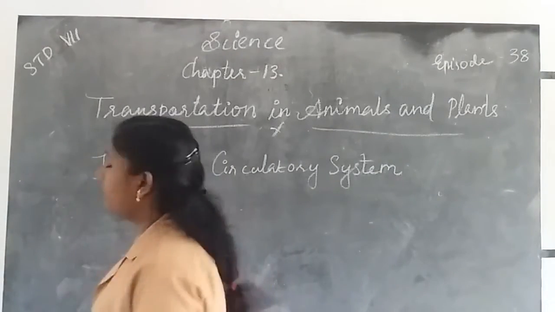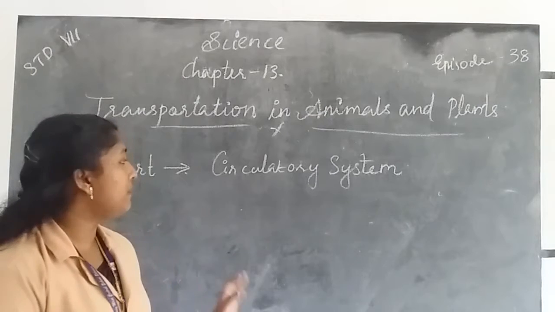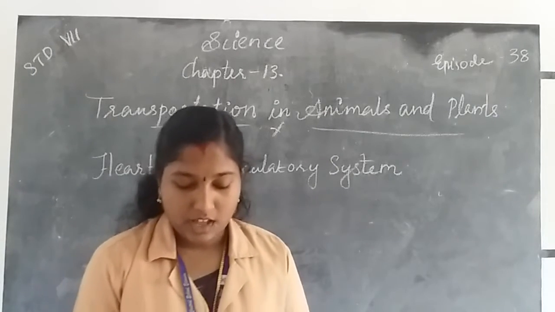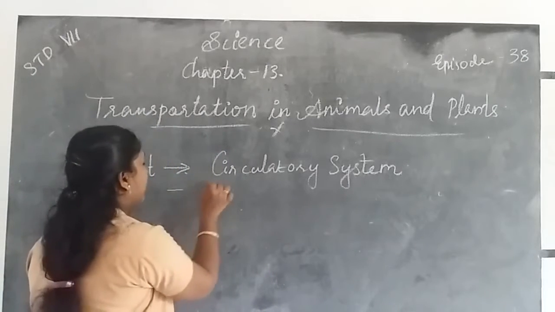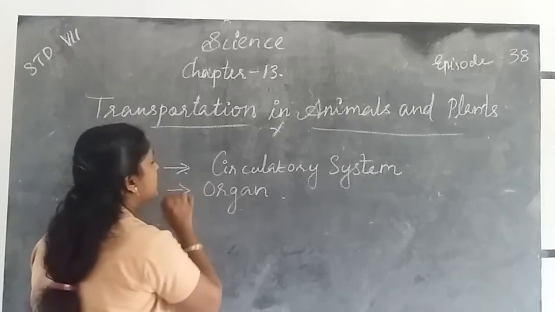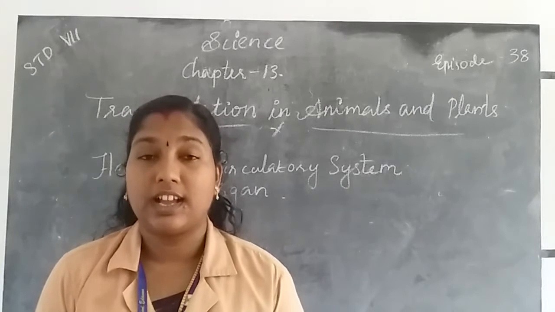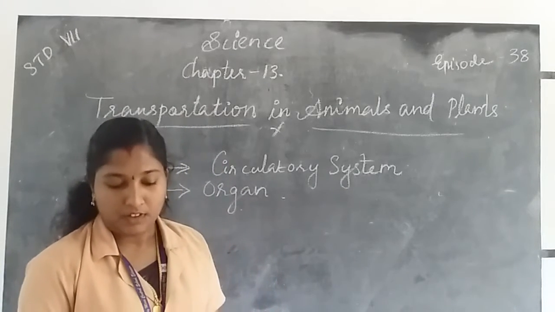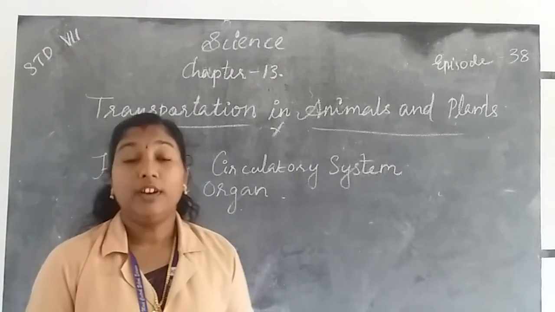Heart is a part of the circulatory system. We know that the heart is a part of the circulatory system, and also the heart is an organ which beats continuously, like a pump. For what?